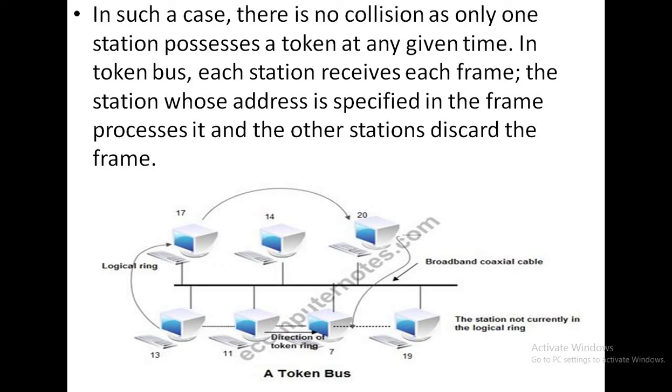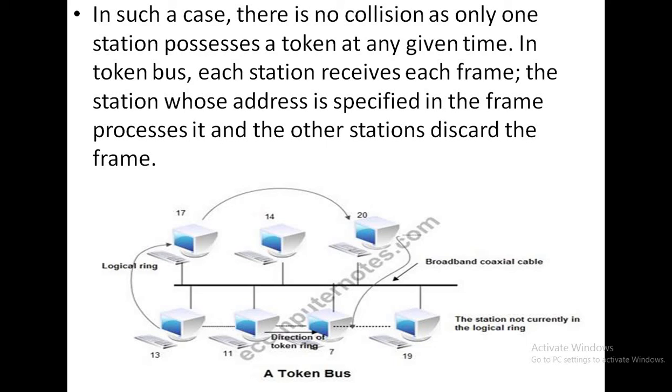So again I told you about the working structure. This diagram describes a token bus LAN standard, which is a combination of bus topology and ring topology. Okay, where a number of stations are connected on a bus and are arranged in a logical ring.